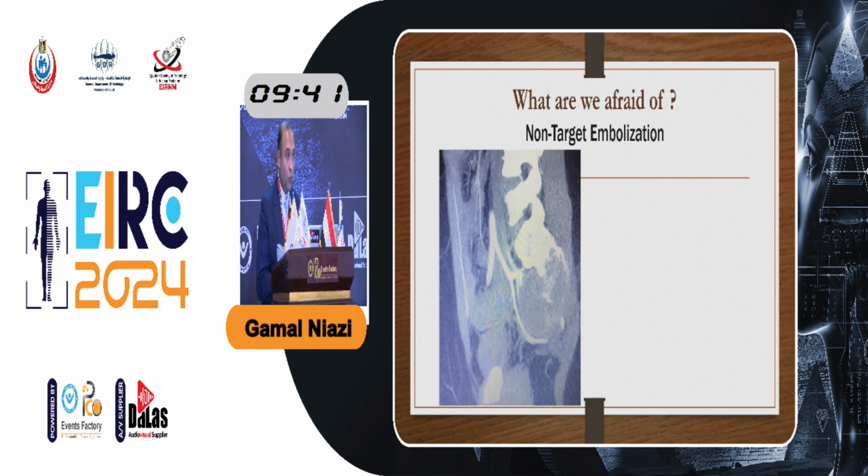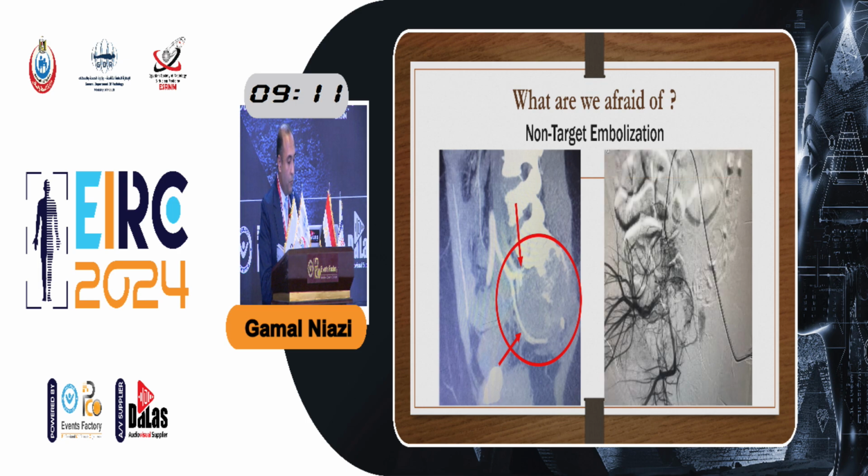So if we're not in a hurry, it's better to perform pre-embolization CT angiography to detect the exact artery to be embolized. If not, we can perform cone beam CT during the embolization process to be sure, because sometimes the arteries deceive us. So this is, for example, an example of a ruptured aneurysmal bone cyst of the sacrum, and we performed pre-operative CT angiography to detect the target artery to be embolized, which is a branch of the external iliac artery, namely the lateral sacral artery.